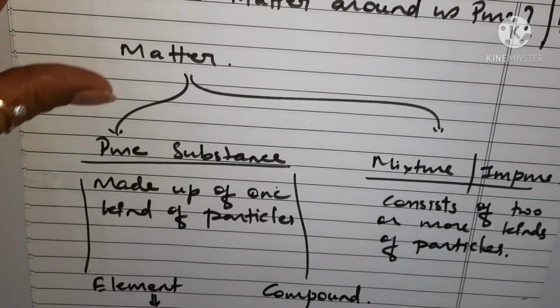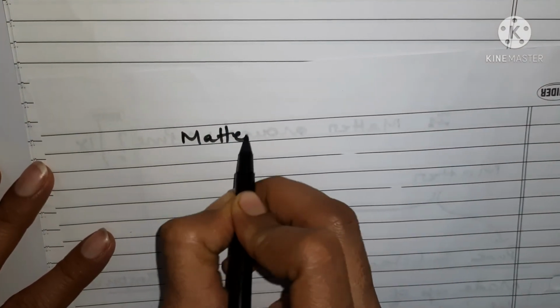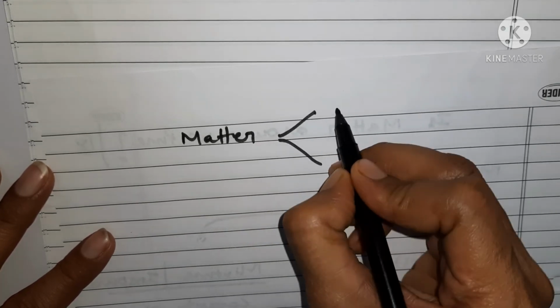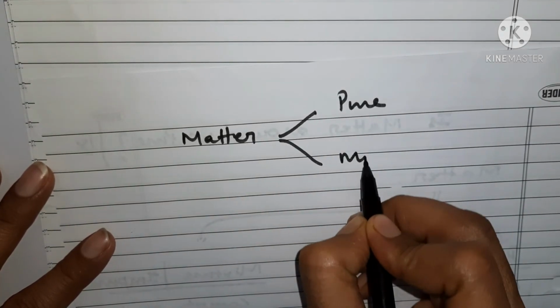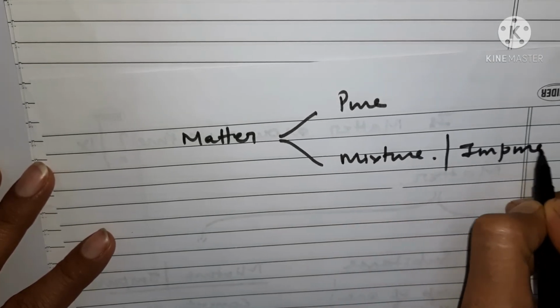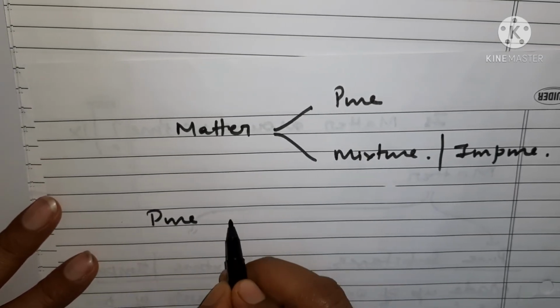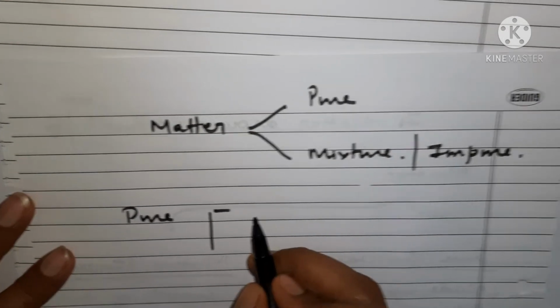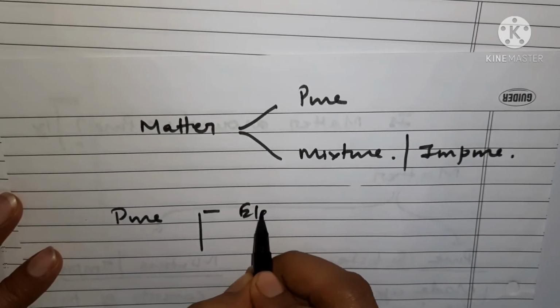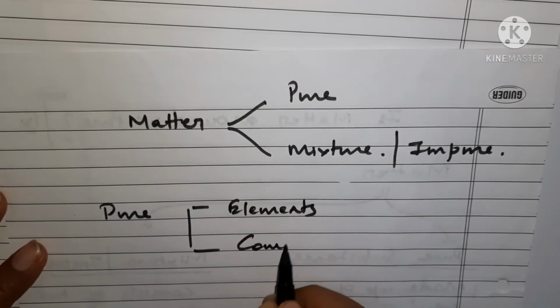So what we have understood today, what are the learning outcomes of today? We have seen that matter has two parts. One is pure, the other one is mixture, which is also known as impure, right? If we take pure substances, they have been further divided into two parts, that is elements and compounds.